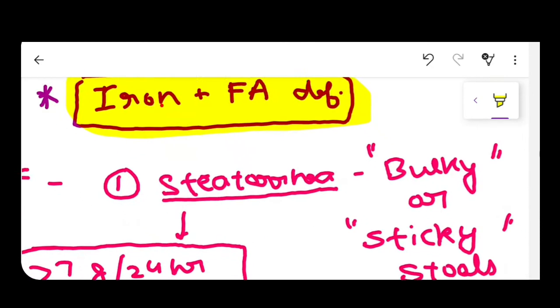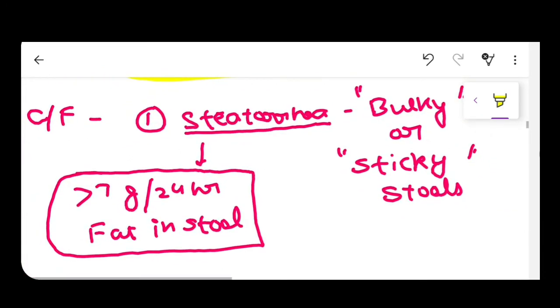Now other clinical features of celiac disease include steatorrhea. So guys, steatorrhea means bulky or sticky stool, meaning there is more fat content in the stool of the patient. It is because of malabsorption of fat in the intestine.